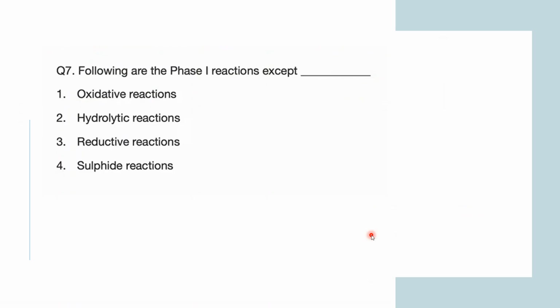Phase 1 and phase 2 reactions we have already discussed in the previous tutorial, so I'm taking that question from there. Which of these reactions does not constitute phase 1? Is it the oxidative reaction, hydrolytic reaction, reductive reaction, or sulfide reaction? Anyone knows the answer?